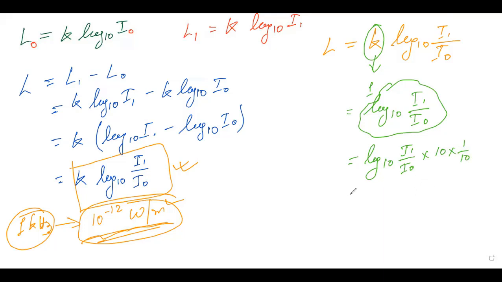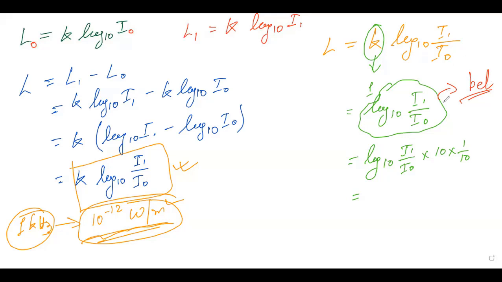Why am I doing so? Because I want to express this quantity in a particular unit. What is the unit? See, when we come to this one, it is called the bell. This is called the bell. This is the intensity value by which we can compare how much sound there is, or how loud the sound is.